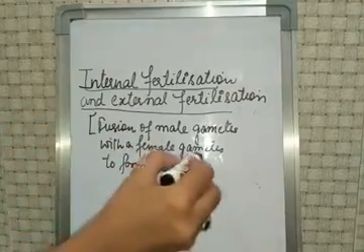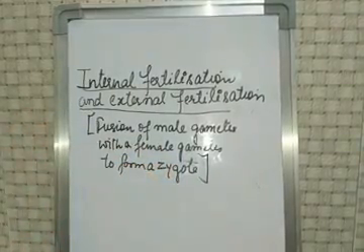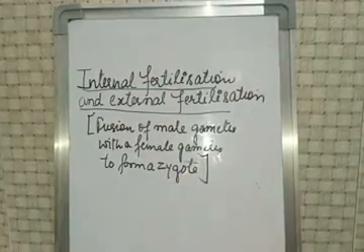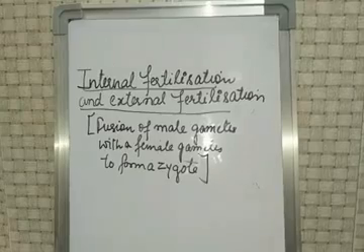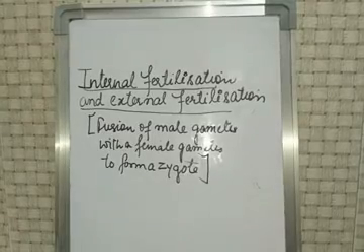Okay, what is fertilization? The fusion of a male gamete with a female gamete to form a zygote.